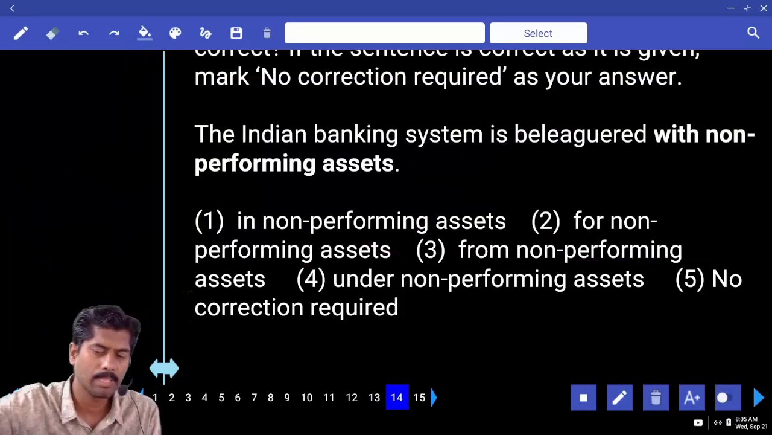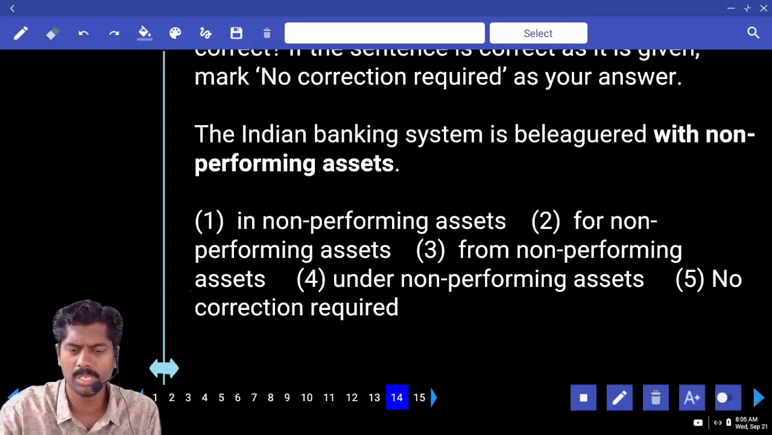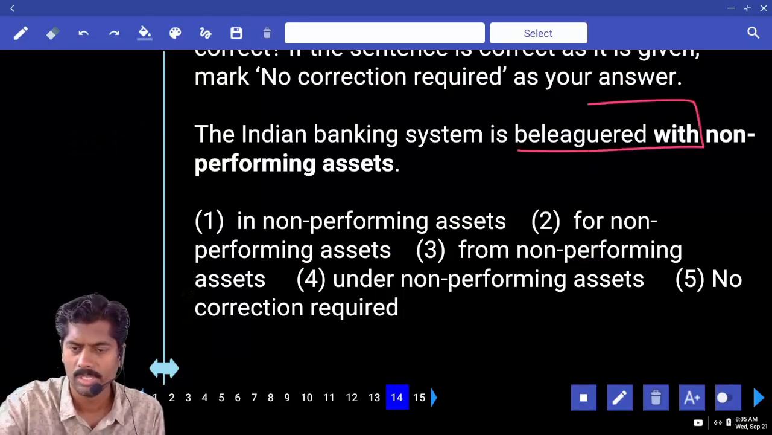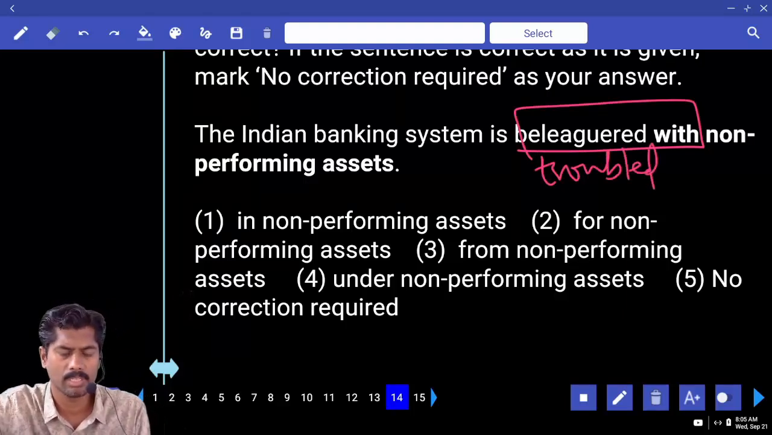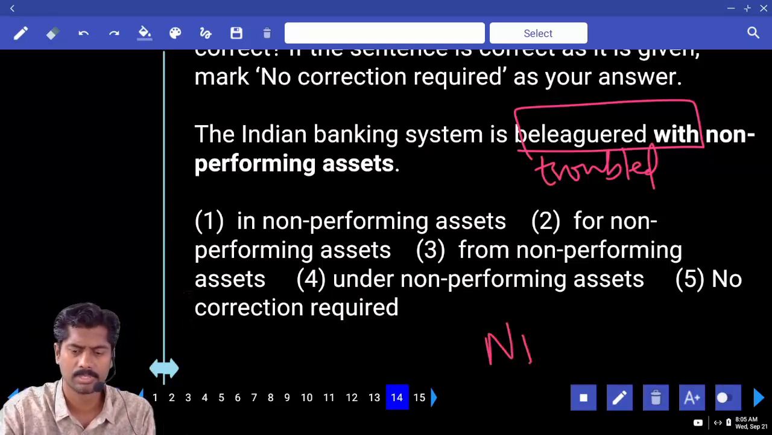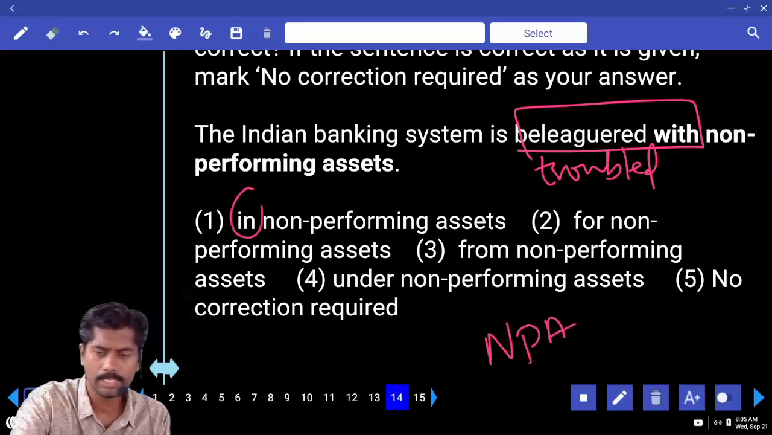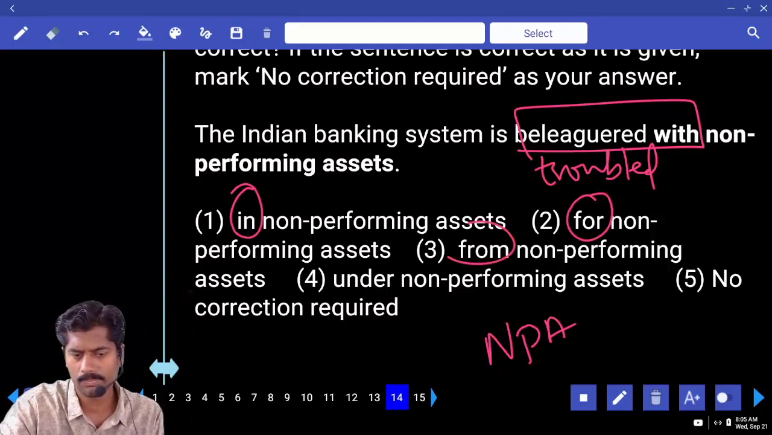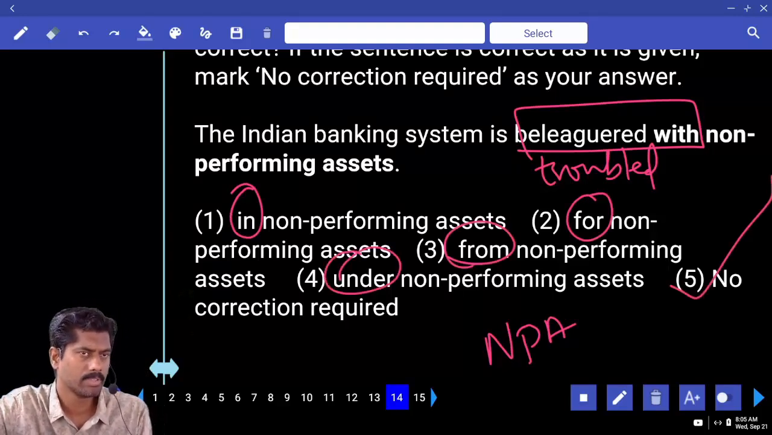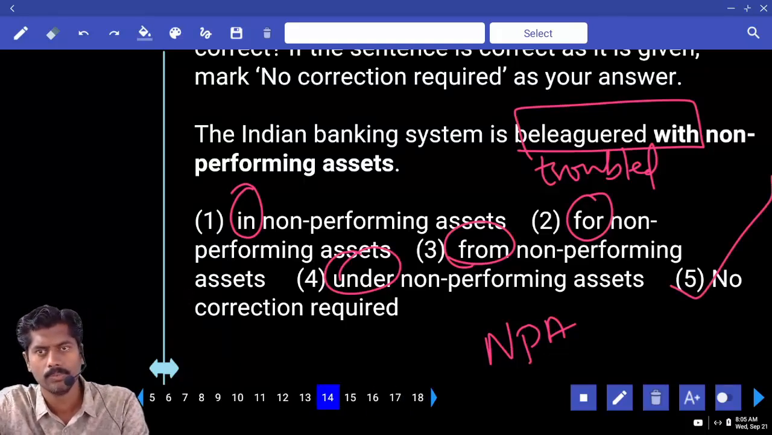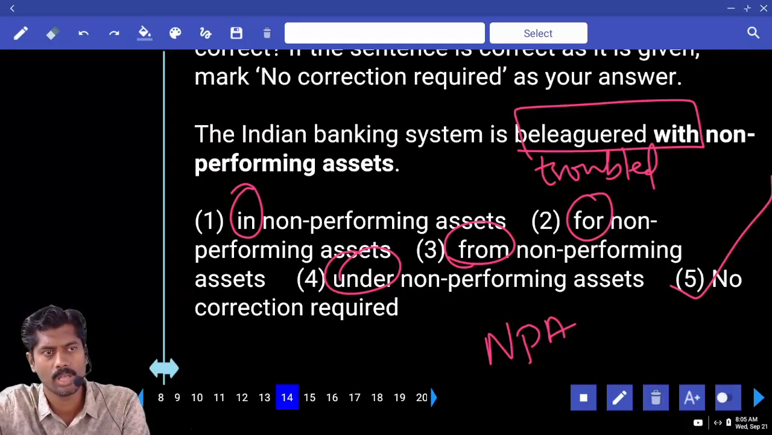The Indian banking system is beleaguered with NPAs. Beleaguered generally takes with. Beleaguered is nothing but troubled with. The banking system is troubled with NPAs. Beleaguered in, beleaguered for, beleaguered from, beleaguered under. Answer: no improvement. Beleaguered with means troubled with. We are troubled with negative marking. We are troubled with wrong answers.